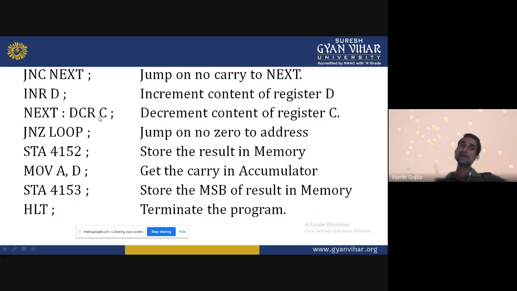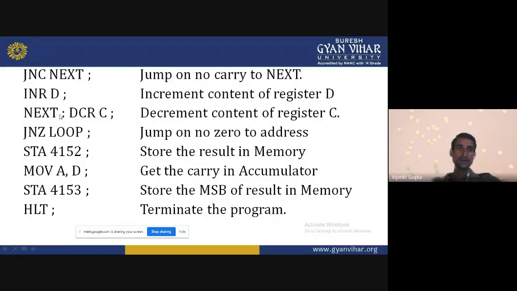DCR C, 01 minus 1, so we get 00. When we get 00, that means the loop is finished. Now we come to this side. STA 4152. That data, what data? 0C.